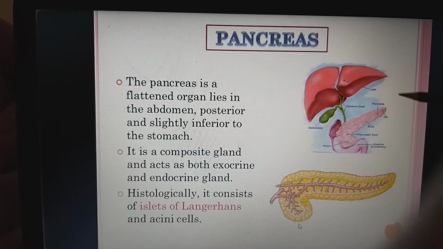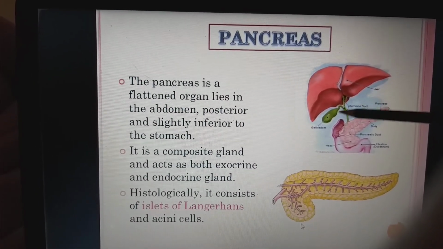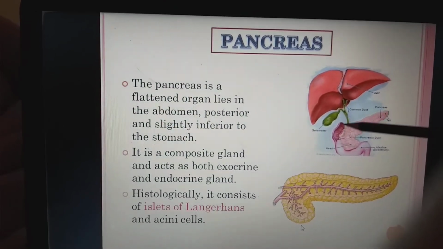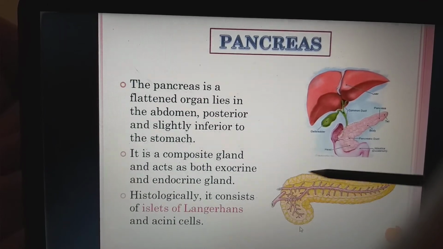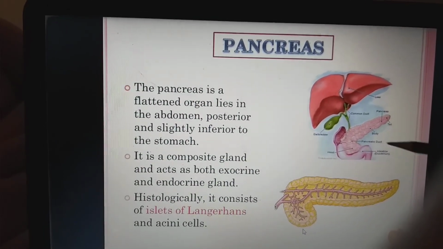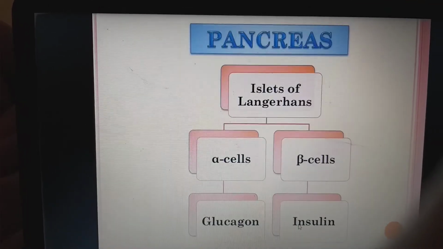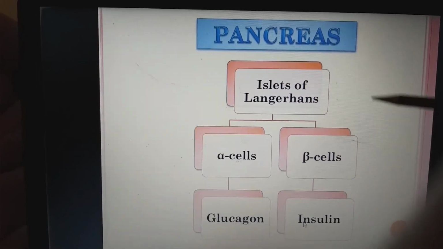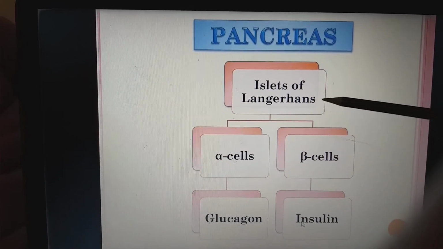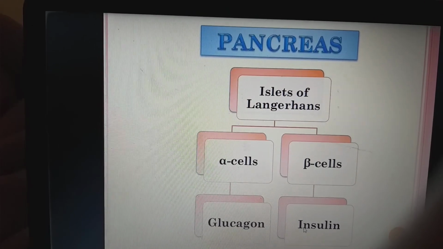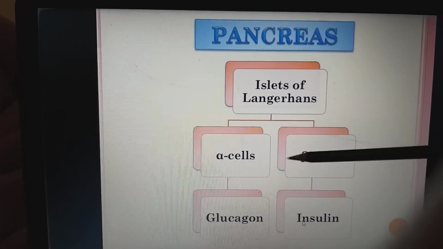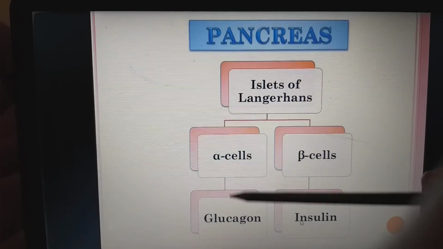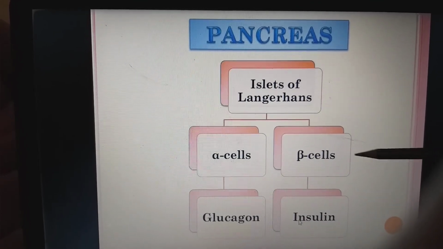Okay, so now this is the liver, we have the gallbladder, everything, and here we have the pancreas. So this is the whole thing about the pancreas. We have the islets of Langerhans and acinar cells. Coming to this flowchart, the islets of Langerhans have two types of cells majorly. There are many different types of cells, but under our topic we have alpha cells and beta cells. Alpha cells will produce glucagon. Beta cells will produce insulin.